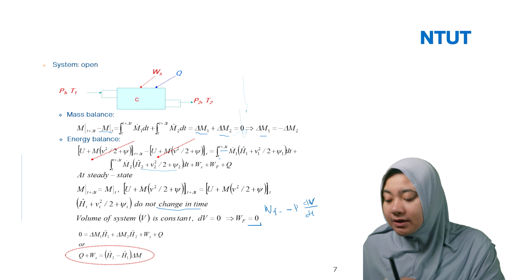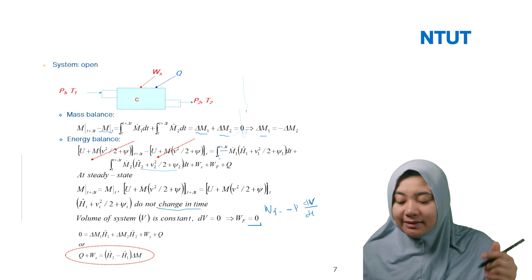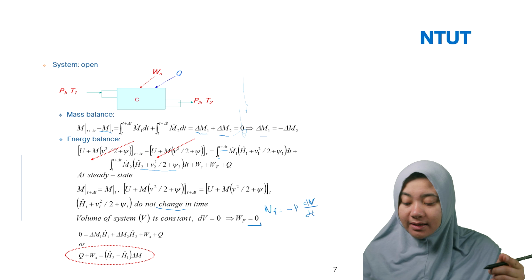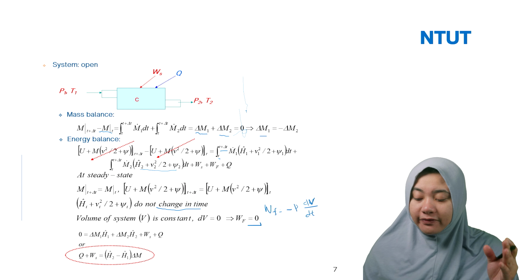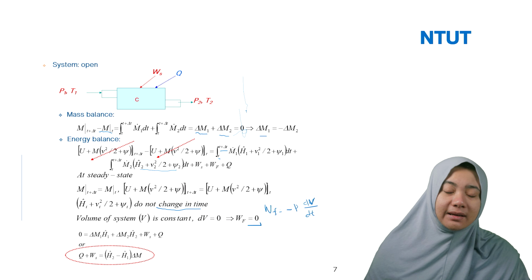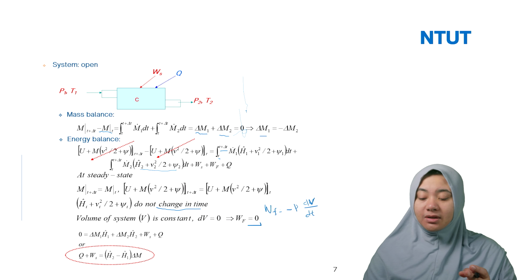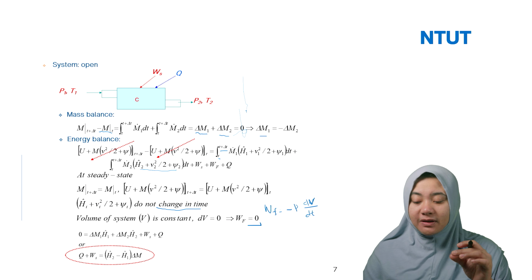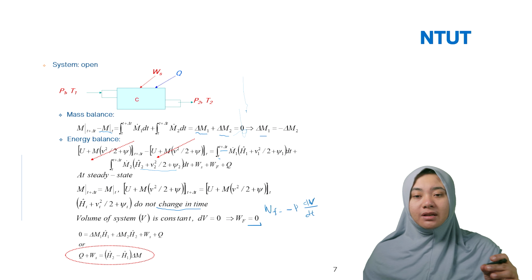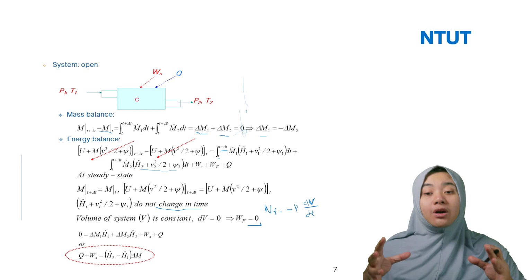So let me find a good definition for that. We call it the net rate at which work is done on the system due to the pressure force acting on the fluids moving into and out of the system. So in this case, the pressure force happens because you have the fluid moving. Of course, this is always in the open system.